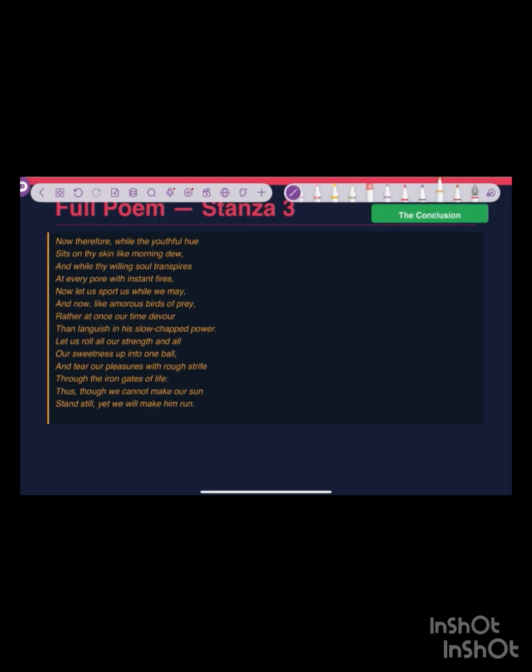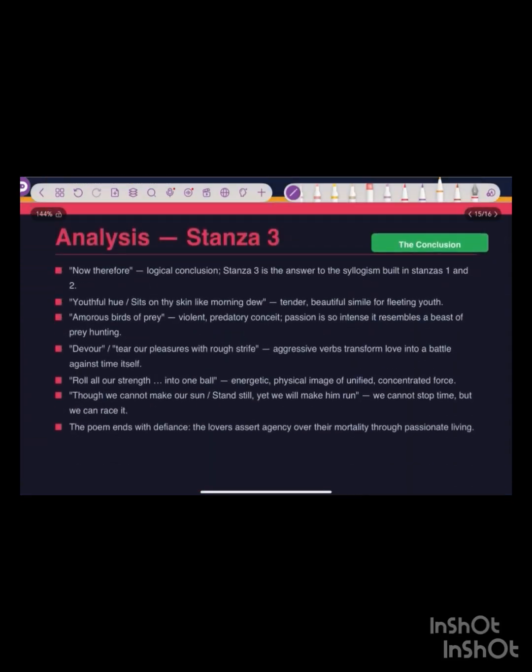Now therefore, while the youthful hue sits on thy skin like morning dew, and while thy willing soul transpires at every pore with instant fires, now let us sport us while we may, and now, like amorous birds of prey, rather at once our time devour than languish in his slow-chapped power. Let us roll all our strength and all our sweetness up into one ball, and tear our pleasures with rough strife through the iron gates of life. Thus, though we cannot make our sun stand still, yet we will make him run.